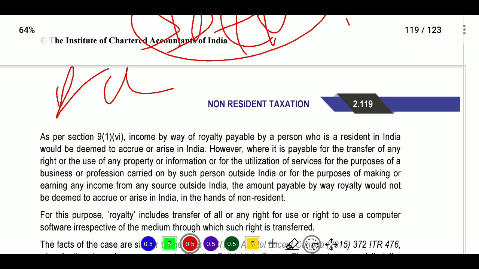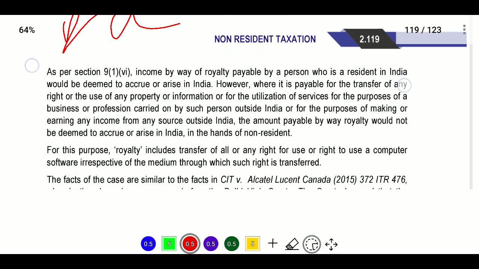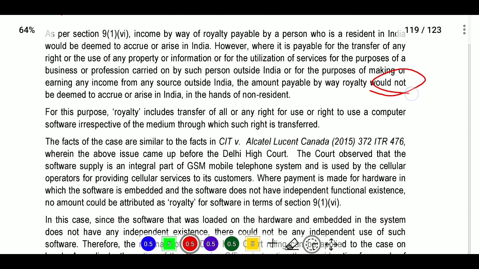However, where it is payable for the transfer of any right or the use of any property or information or utilization of service for the purpose of business or profession carried on by such person outside India, or for the purpose of making or earning any income from any source outside India, the amount payable by way of royalty would not be deemed to accrue or arise in the hands of a non-resident.